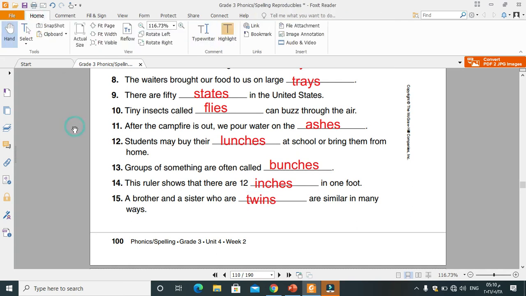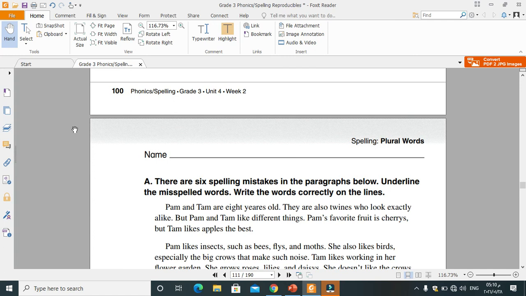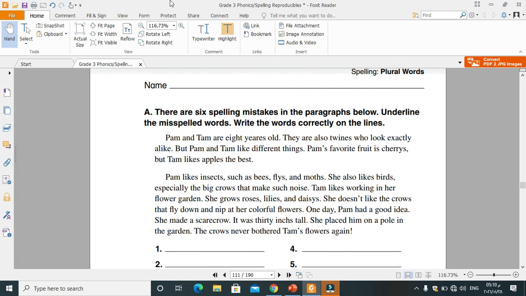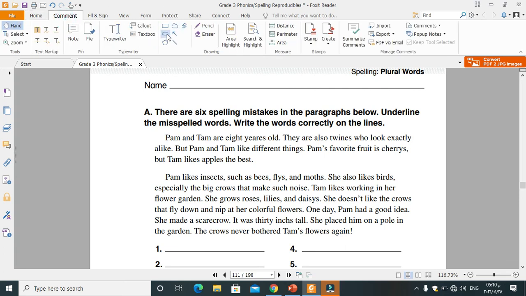That's great. The last part in our class today. There are 6 spelling mistakes in the paragraphs below. Underline the misspelled words and then write the words correctly on the lines. Let's read and circle the mistakes. Pam and Tam are 8 years old. They are also twins. The word twins is not correct here.